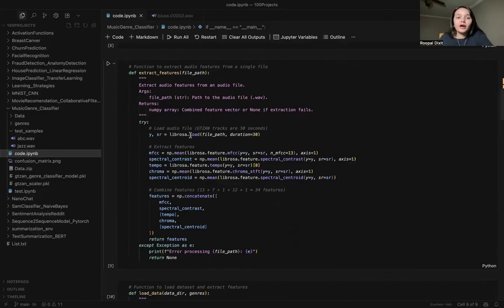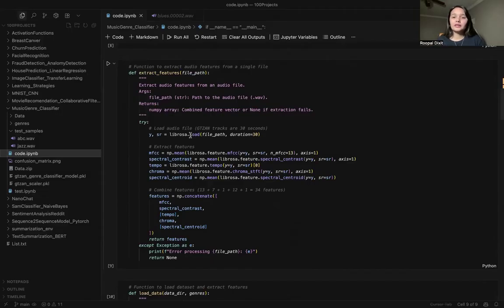Then there is the spectral centroid, which indicates the brightness, how sharp or dull the sound is. So these are the features. Let me go through those again: MFCC, mel frequency cepstral coefficient, then spectral contrast, tempo, chroma, and spectral centroid. These are combined into a 34-value feature vector per song. From the raw audio, these features are taken out, and on the basis of these features the prediction is done on which category the music falls in.